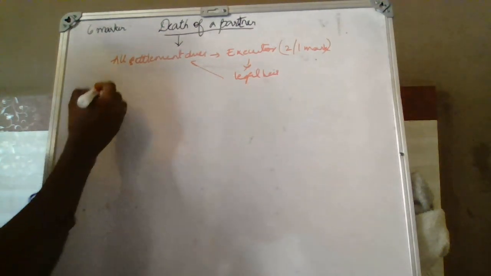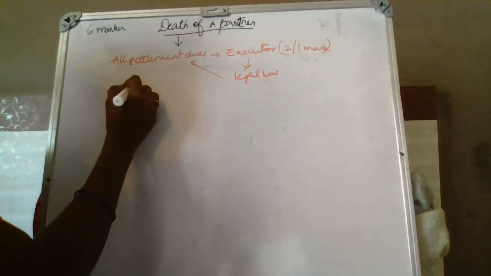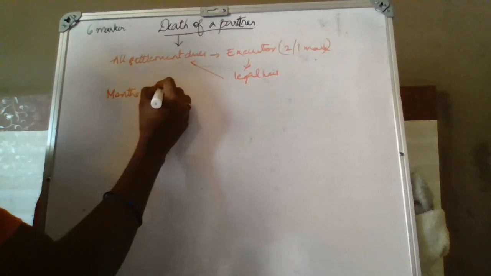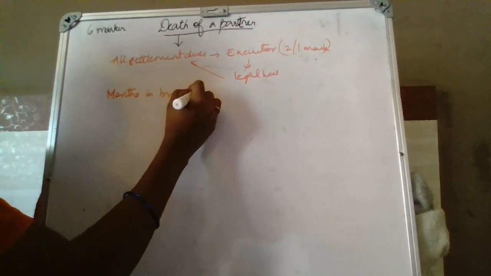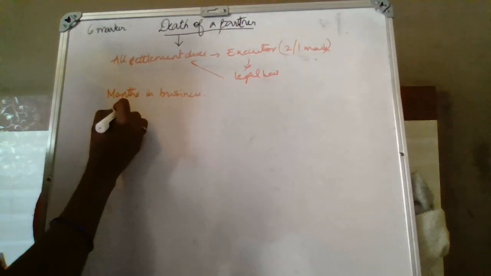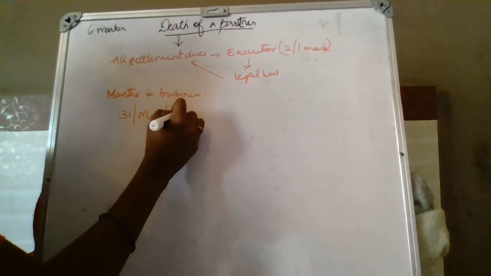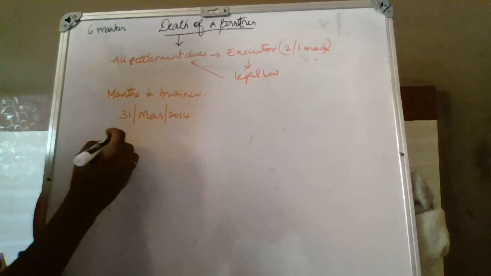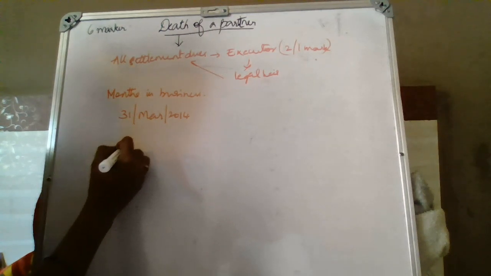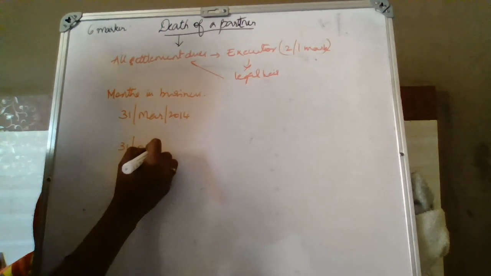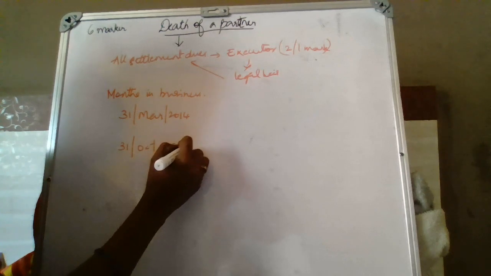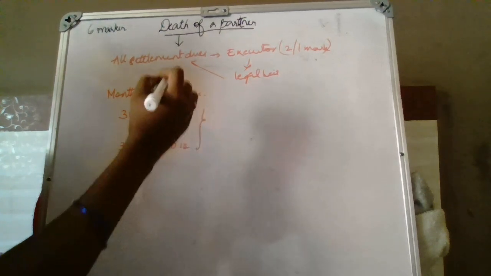Now, when we are calculating the months in the business, how shall we compute? Suppose the balance sheet year ending is 31st March 2014 and the partner expired on 31st October 2014. How shall we calculate the months?